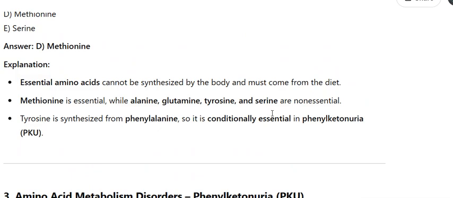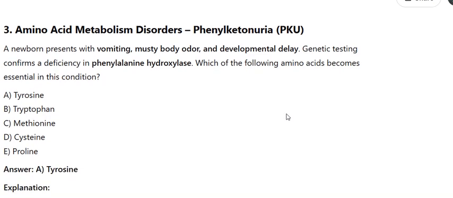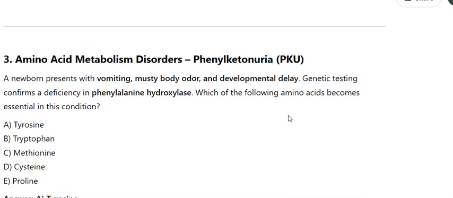3. Amino acid metabolism disorders. Phenylketonuria, PKU. A newborn presents with vomiting, musty body odor, and developmental delay. Genetic testing confirms a deficiency in phenylalanine hydroxylase. Which of the following amino acids becomes essential in this condition? A. Tyrosine. B. Tryptophan. C. Methionine. D.